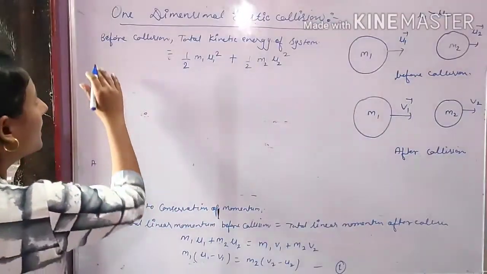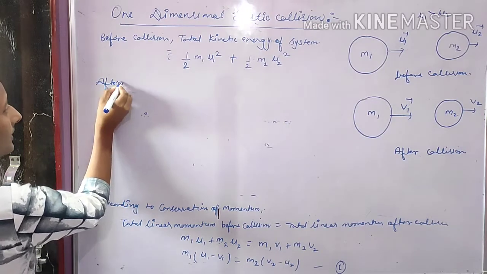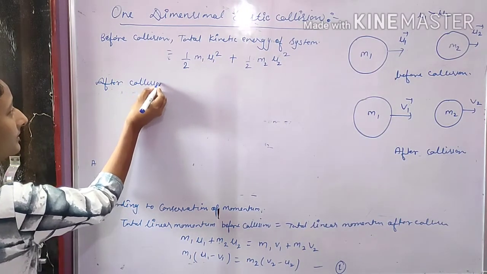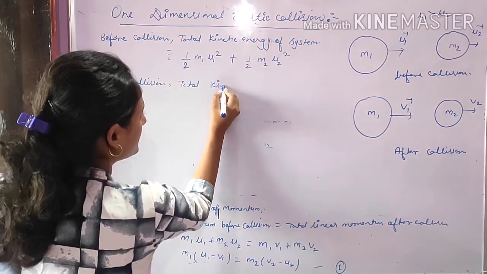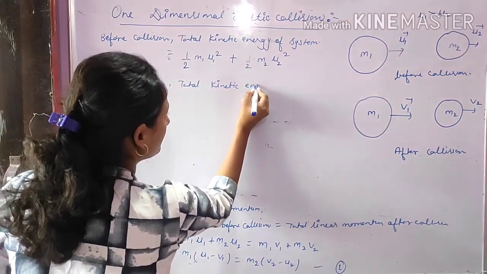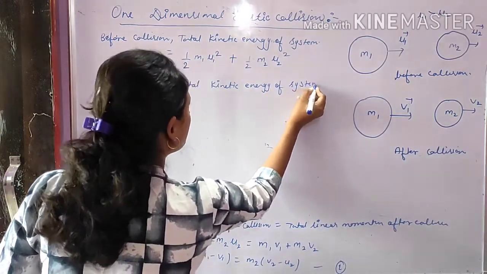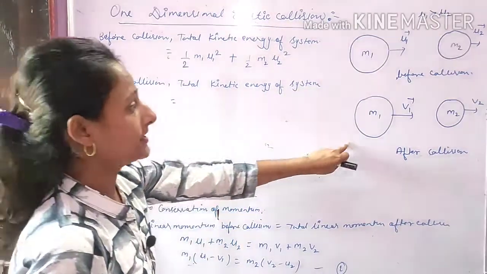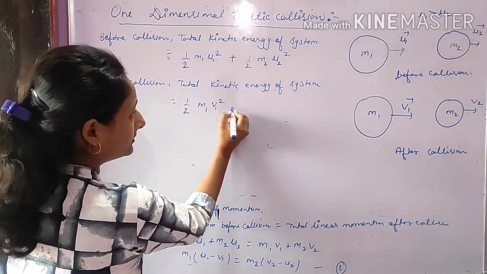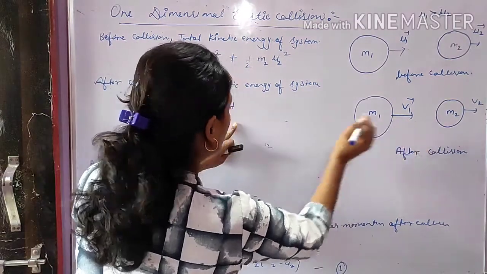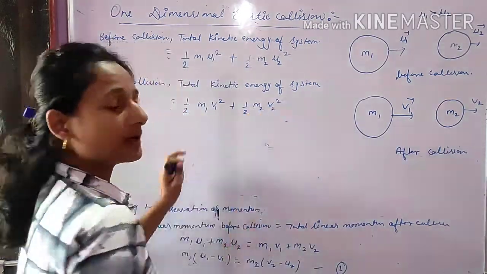After collision, the total kinetic energy of the system will be 1/2 m1 v1 square plus, for the second body, 1/2 m2 v2 square.